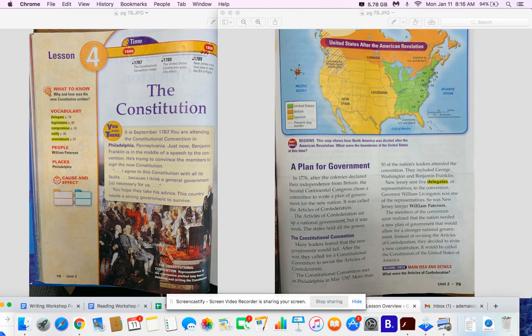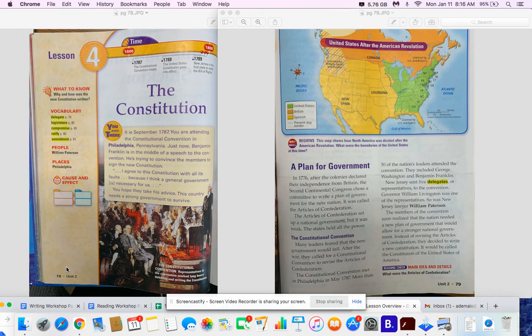Welcome to Lesson 4 of our Social Studies textbook, all about the Constitution of the United States. Okay, so here are the first 2 pages of our Lesson 4. You can take a look on your pages in your textbook, pages 78 and 79. If not, you can follow along right on here as I read and talk about the important things on both pages. Okay, so let's take a look at page 78.